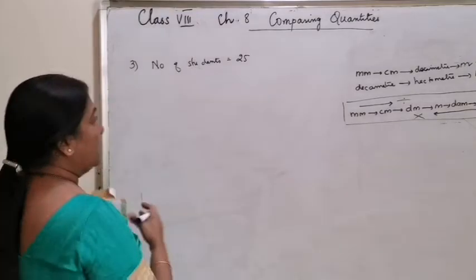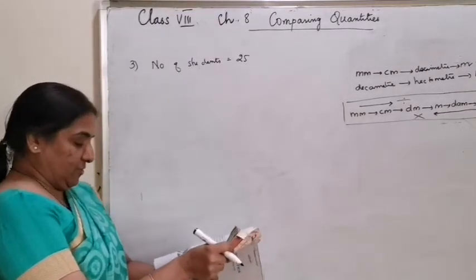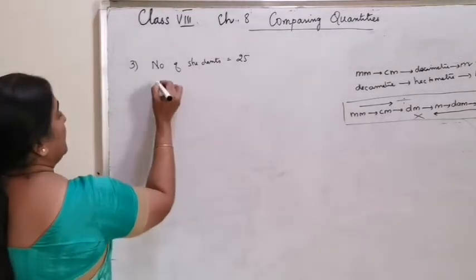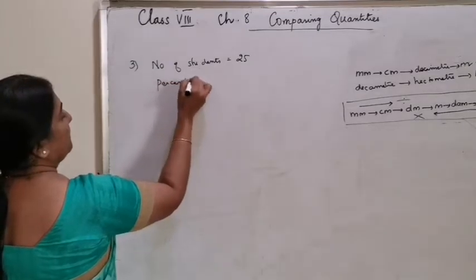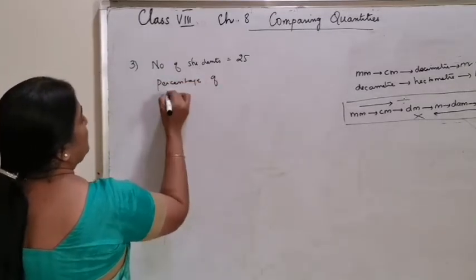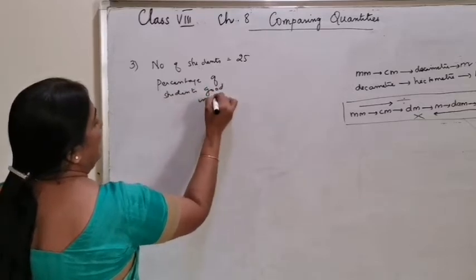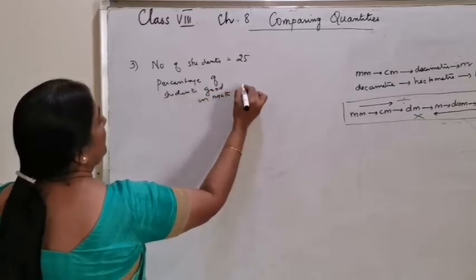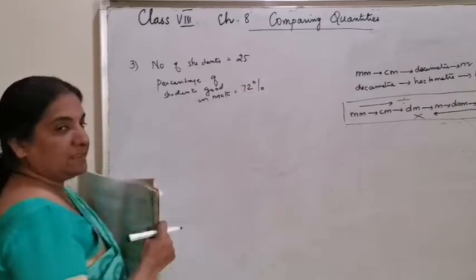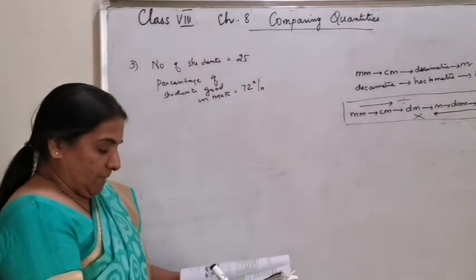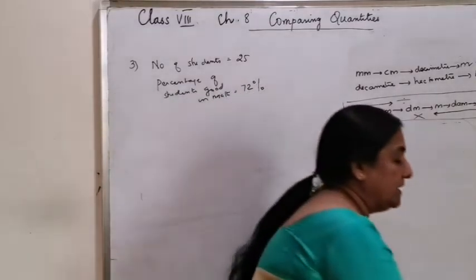In that, what is the percentage of children who are good in maths? Percentage of students good in maths is equal to 72%. How many are not good in maths?